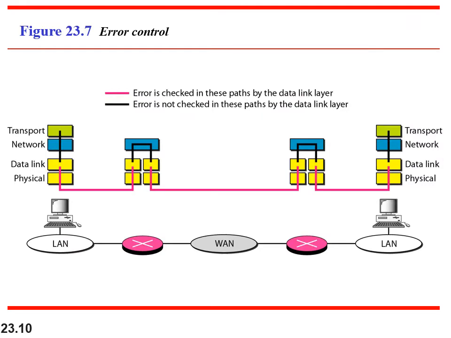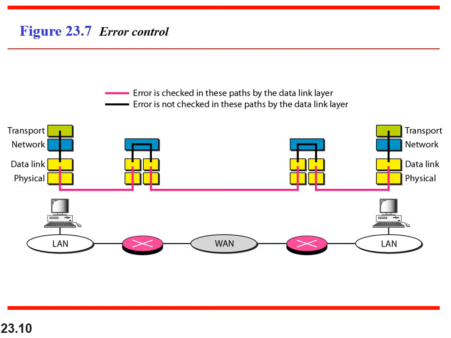And this is the error control. In the data link layer there are error control and flow control functions. We have already seen that error control and flow control are done in both the data link layer and the transport layer. So what is the difference? In the data link layer, the error and flow control is between the links, and in the transport layer the error and flow control is across the end systems.